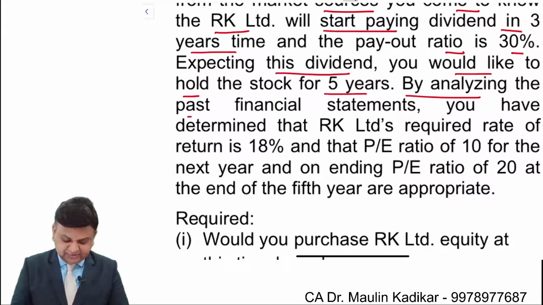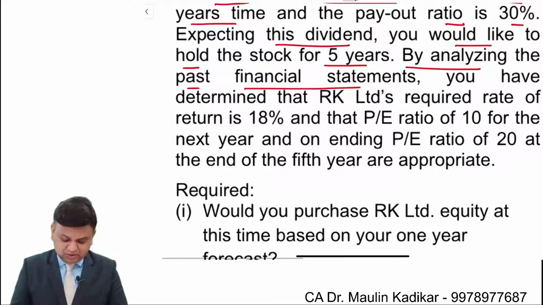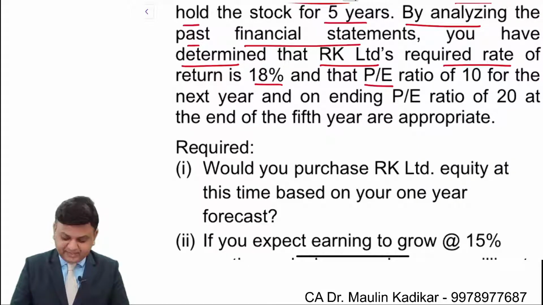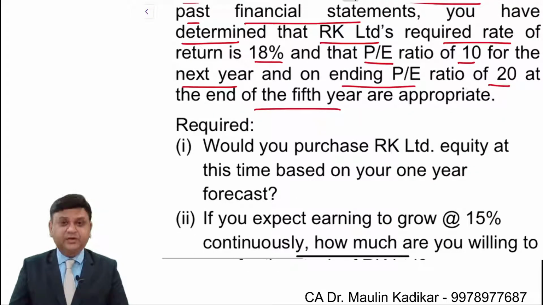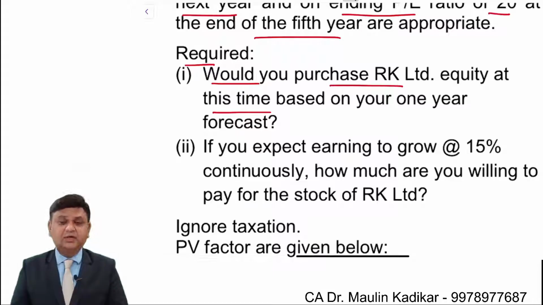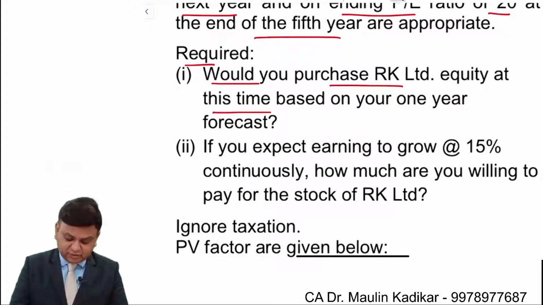By analyzing the past financial statements, you have determined that RK Limited's required rate of return is 18%, that is, the discounting rate is given. Price earning ratio of 10 times for the next year and an ending price earning ratio of 20 at the end of the 5th year are appropriate. Required: would you purchase RK Limited's equity share at this time, based on, and this is a very important phrase they have used, your 1 year forecast.